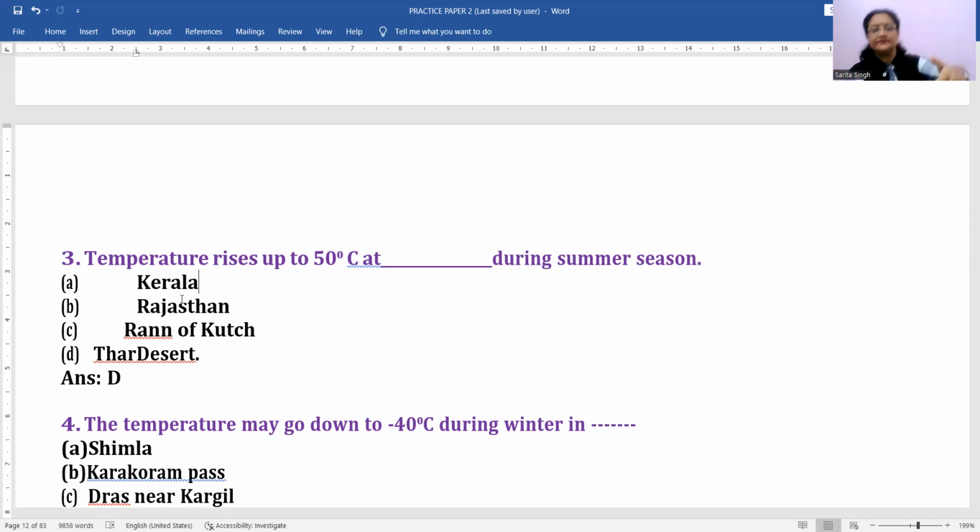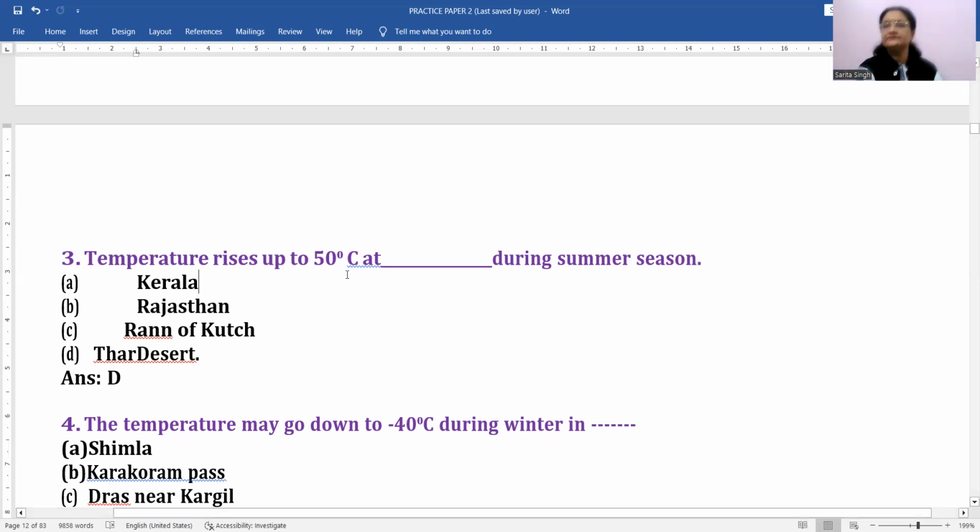Okay, during summers. So exactly Thar desert is going to be the correct answer for this, or western Rajasthan. So here, the more suitable answer than Rajasthan is Thar desert. That's why D will be the correct answer for this. Okay, in this way, wherever you find 2 or 3 similar answers, you have to choose the most appropriate option, children. Okay.